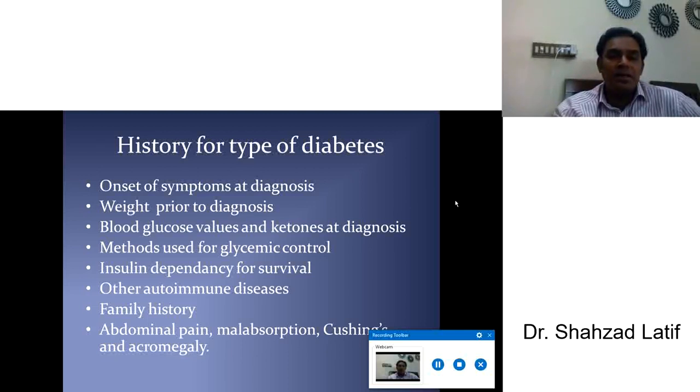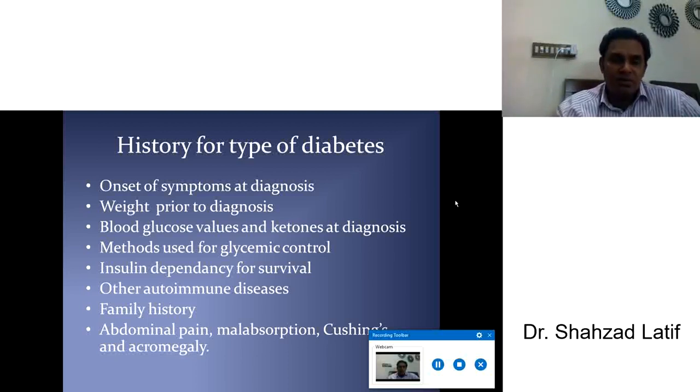Then insulin dependency for survival. Again, if the patient says that I must take insulin, without insulin I can't manage or control my sugar level, it means it's insulin dependent type 1 diabetes. Then, other autoimmune disease. Ask about any other autoimmune disease existing with the patient, maybe associated with diabetes mellitus. Family history is very important. Is any member of the family suffering from diabetes, like mother, brother, father, uncle, or any family member?